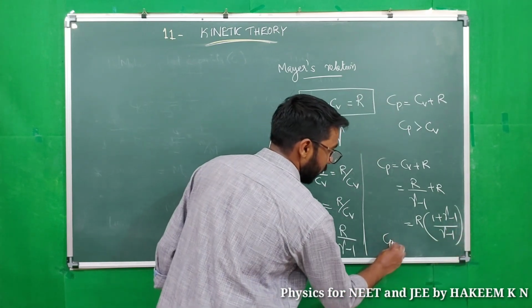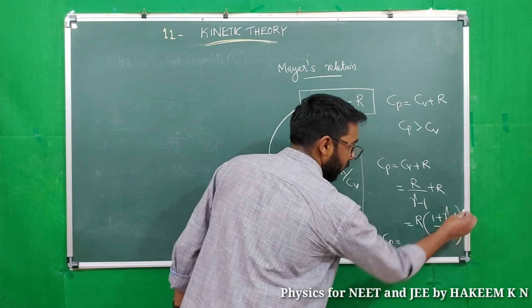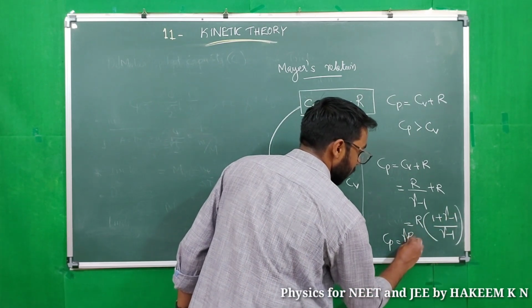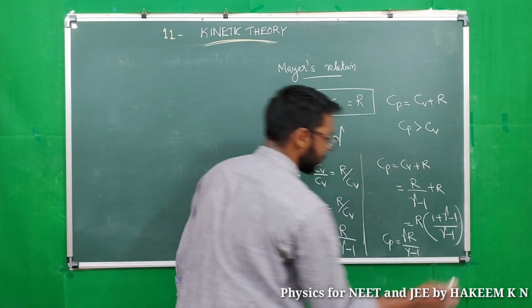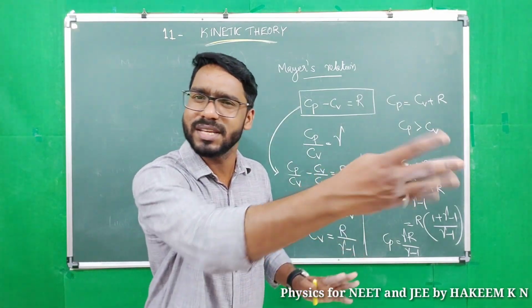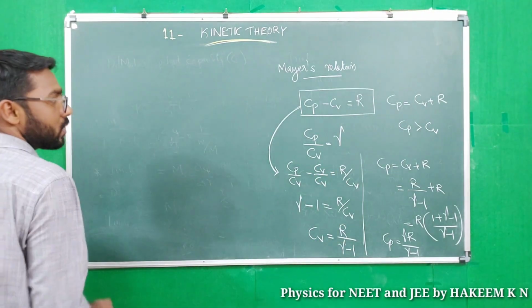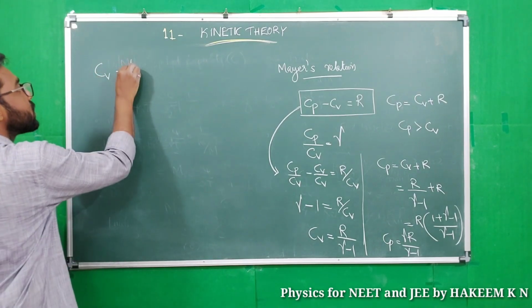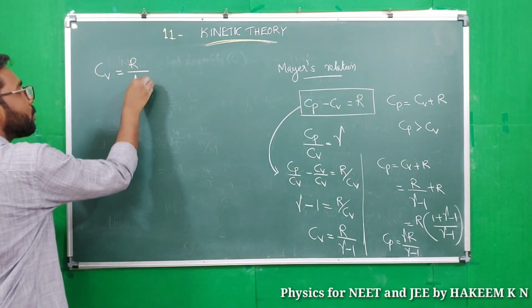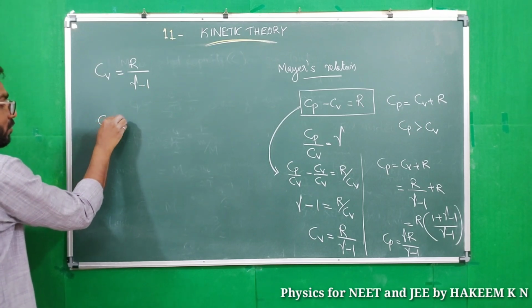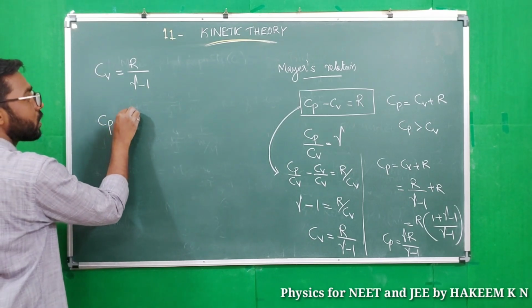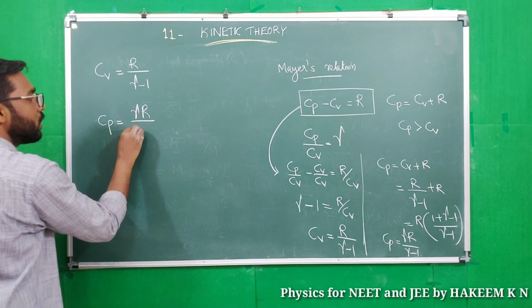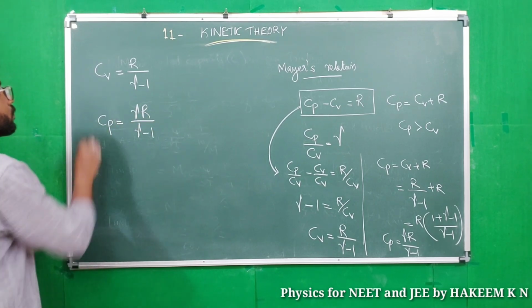So the 1 cancels, and Cp equals gamma R by gamma minus 1. For Cp we can also write gamma Cv. So to find Cv, we can use the equation R by gamma minus 1, and to find Cp, we can use gamma R by gamma minus 1.